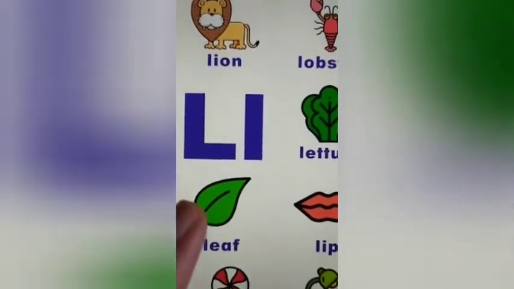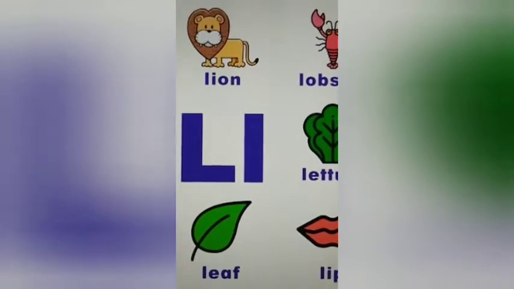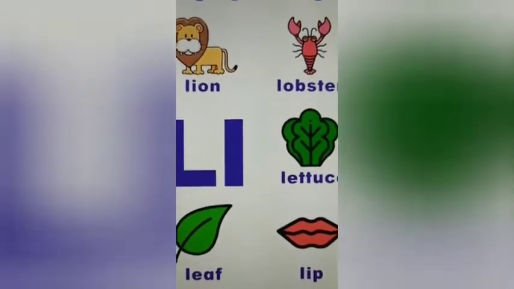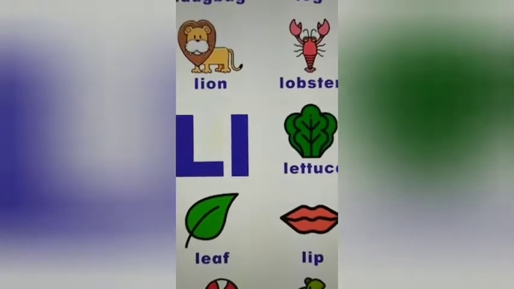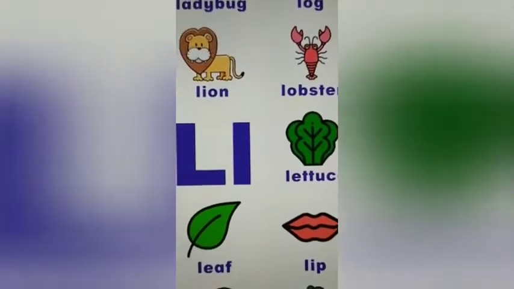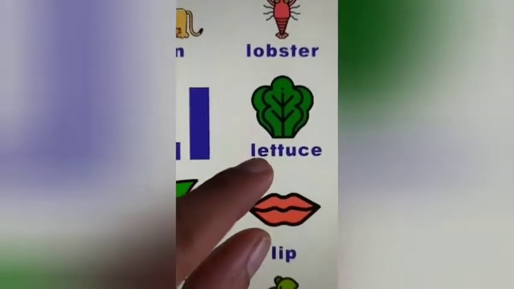This is called a leaf. Leaf. When it's just one, we call it leaf. When there are many, we call it leaves. But the beginning sound is the same. Leaf, when it's just one. When there are many, we call it leaves. Leaves.